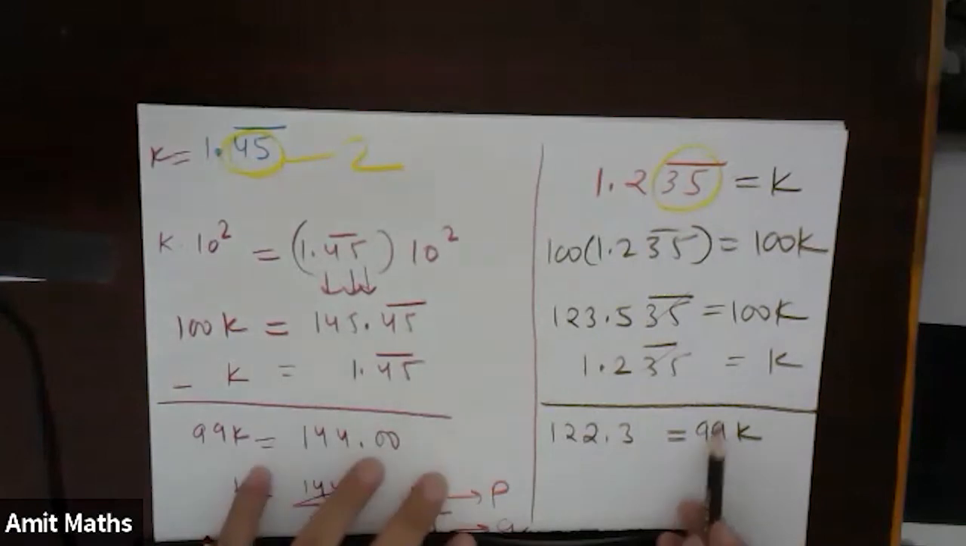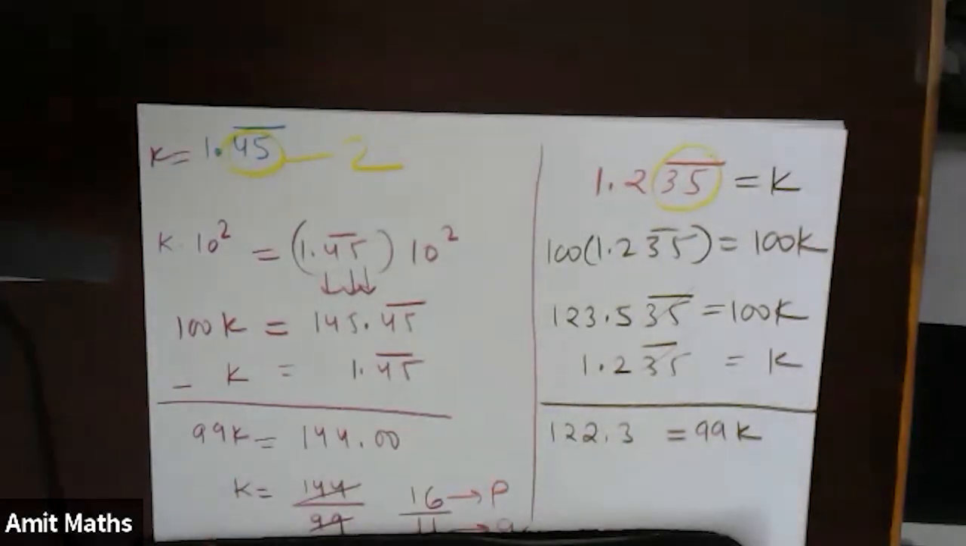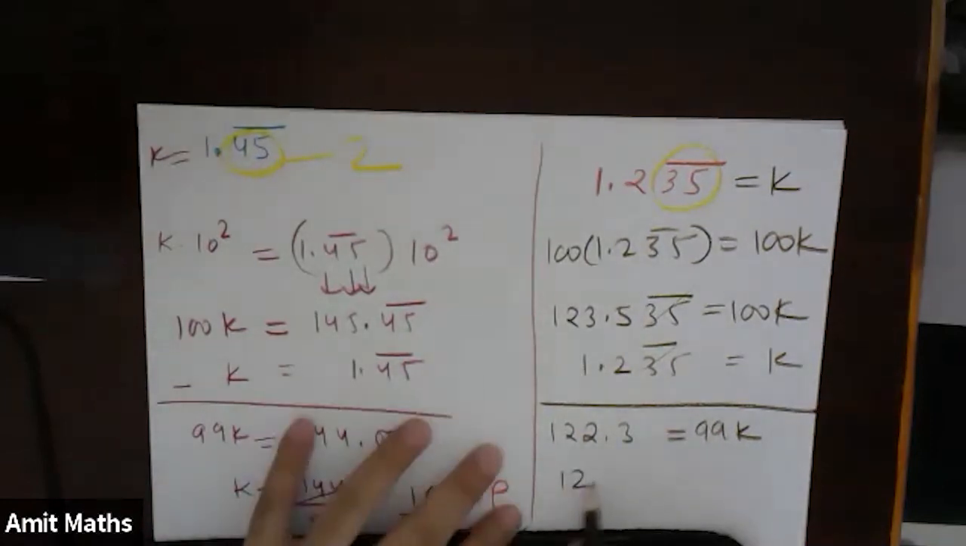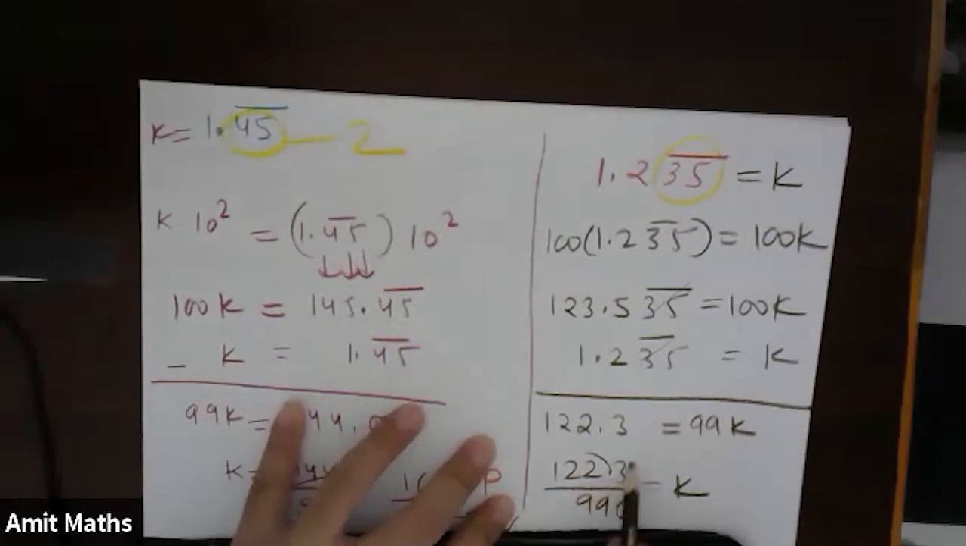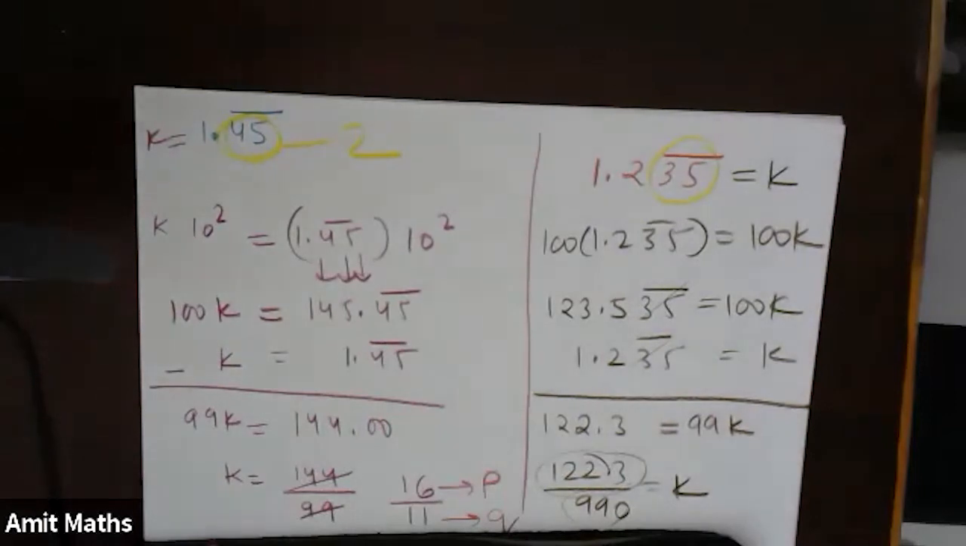Fine. And then I will bring 99 to this side, and it will still be the same. So this will become 122.3 by 99 is equal to k. Right? If I take this decimal point out, this becomes 1223 by 990. Here what is p and what is q? Just simplify. Okay, everybody understood? Fine.